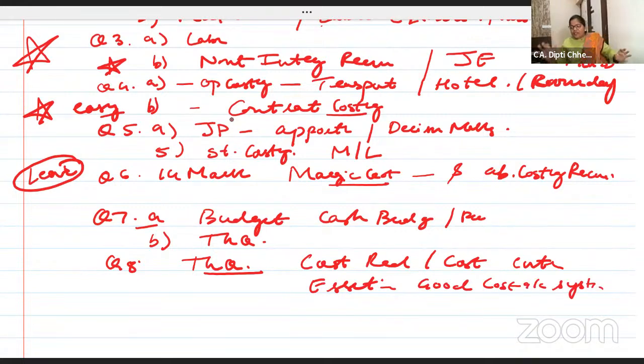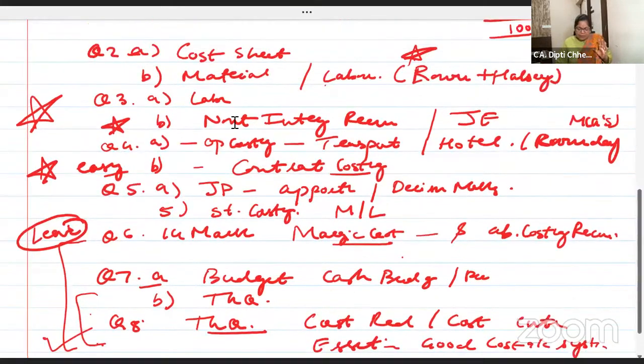So like that, if you just check the past 4 exams and MTPs, 4 into 3, 12 papers, you will cover up all your theory questions. Distinguish between spoilage and wastage, advantages or disadvantages of labor turnover, like that. If you are good at theory, go for this. Otherwise, these two you can leave. Then here practice and go marginal costing properly.